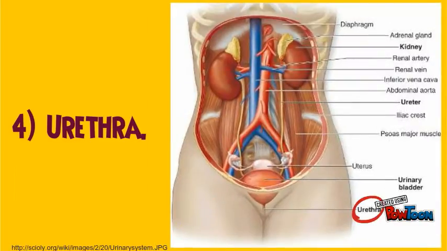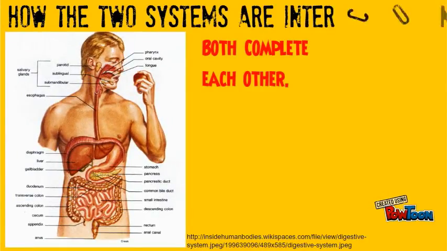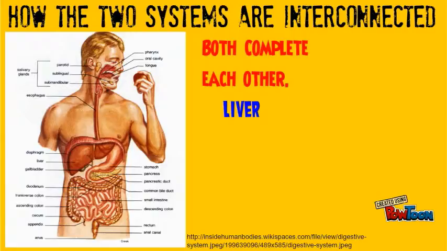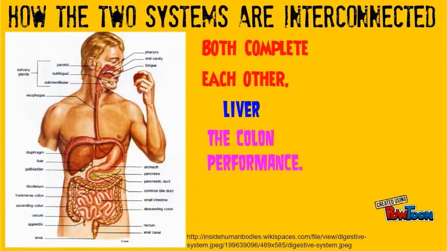Urethra. The urethra is a tube which connects a person's urinary bladder to their genitals so that urine can be removed from the body. How the two systems are interconnected. The digestive system breaks down the food, and then the excretory system takes all the extra stuff that the body couldn't use and releases it from the body, in the form of urine and feces.